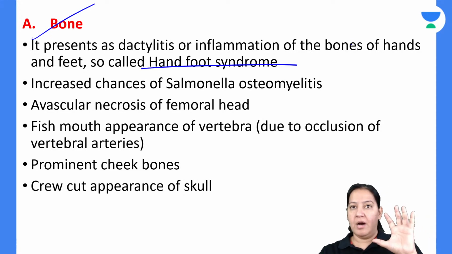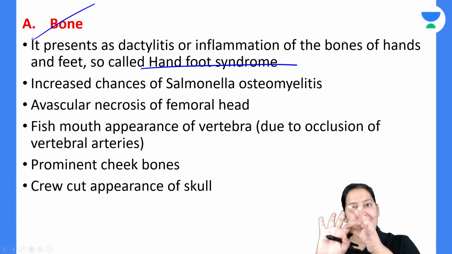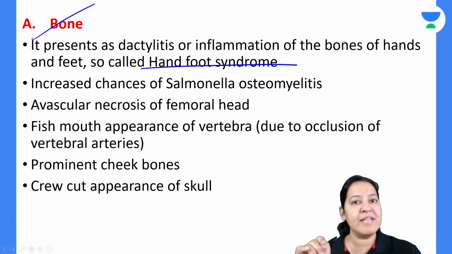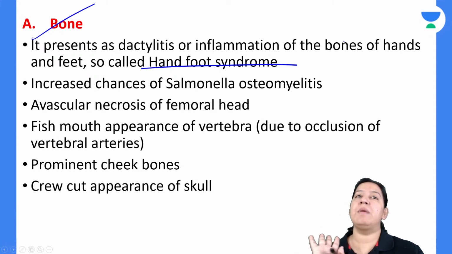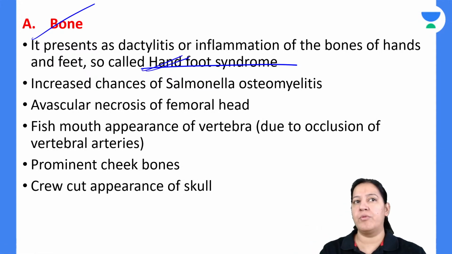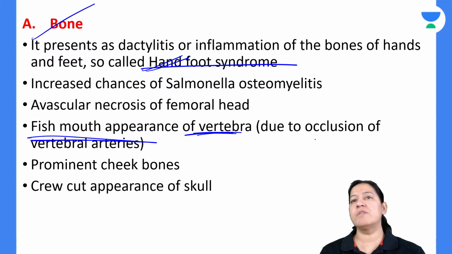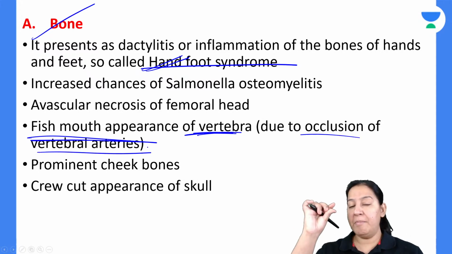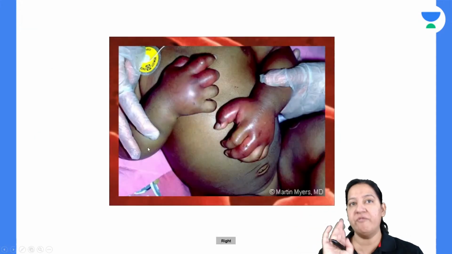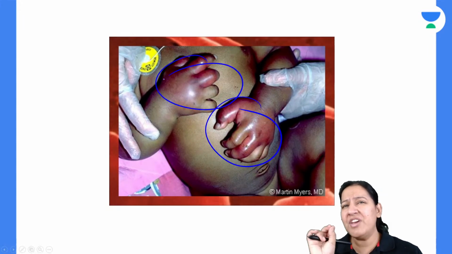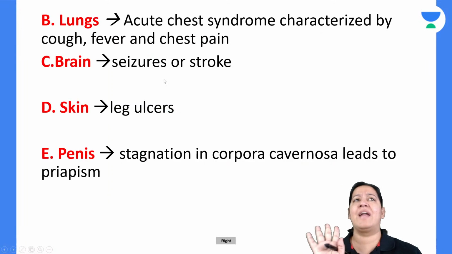Patient has ischemia of the end bones. So the digits, the fingers of the hand and the fingers and toes of the foot, they get ischemia very soon. So it is known as hand-foot syndrome, right? Multiple patients have vertebra that will become fish mouth because of the expansion, because of the occlusion of the vertebral artery. I will show you the diagram. Can you see? This is hand-foot. The child has severe pain in the bones of the hand and the foot.